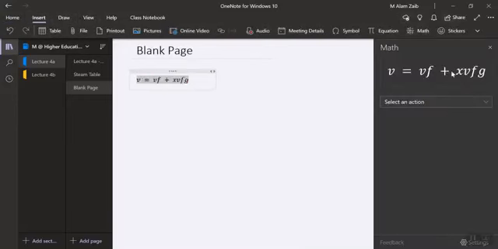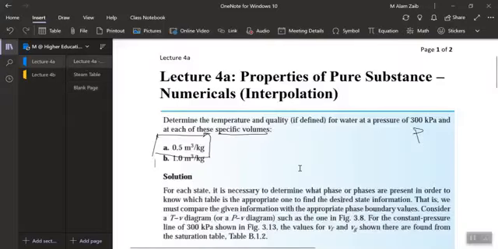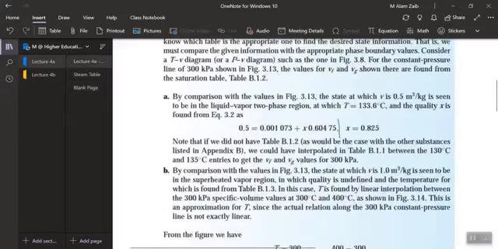So x is equal to (v minus vf) divided by (vg minus vf). Just solve this one and you would have a quality X equal to 0.825.